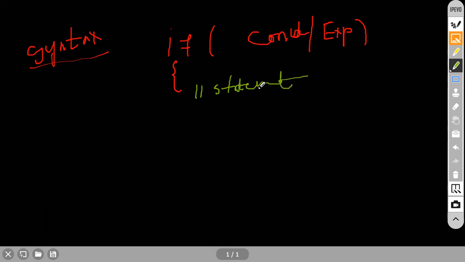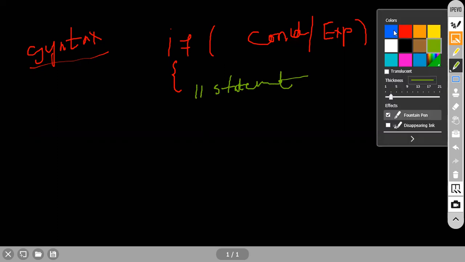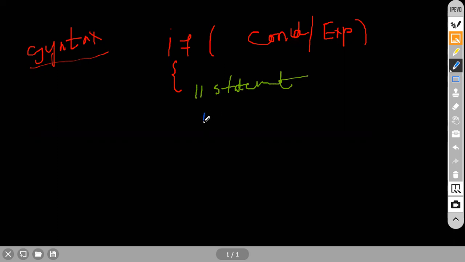Fine. So here I am going to write some statement. After that, I am going to open one more condition in this particular if block. One more condition I am going to paste here. You can see one more condition like this, if.